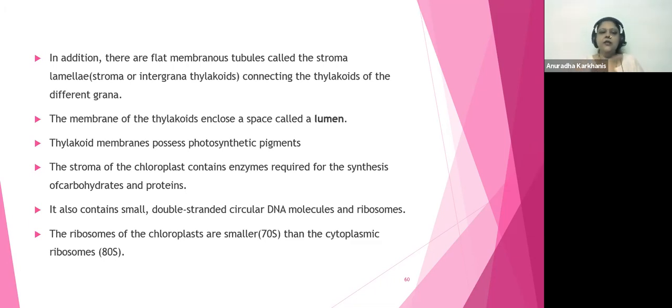Got it? So that is what they are saying, that the stroma of the chloroplast will contain enzymes that are required for the synthesis of carbohydrates, that's nothing but your glucose, and proteins, of course. It also contains small double-stranded circular DNA and ribosomes. Now here, there's one word which is missing. Kindly note down this word.